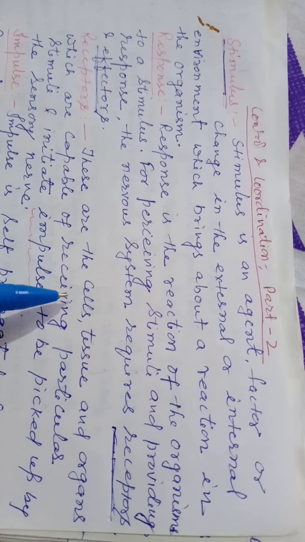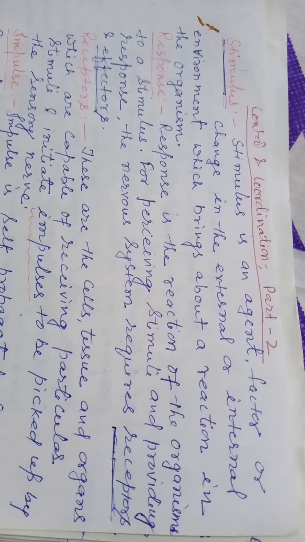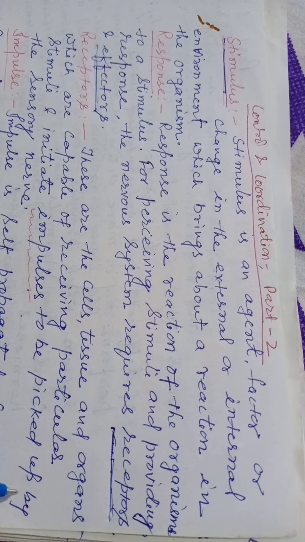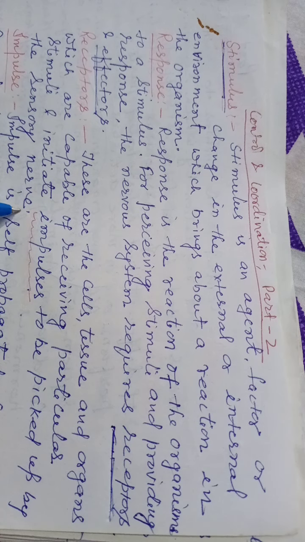So these are the cells, tissues and organs which are capable of receiving particular stimuli and initiating impulses to be picked up by the sensory nerve.